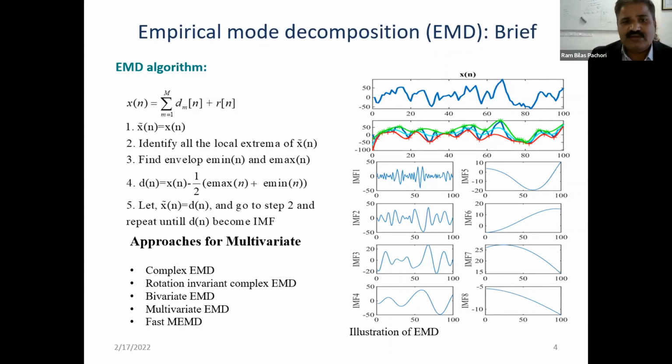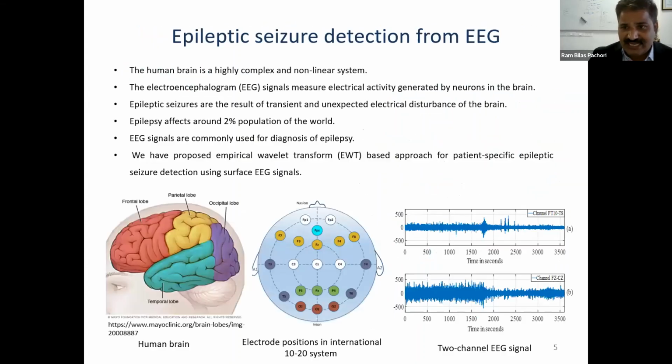And based on this method, various approaches for multivariate signal representation have been developed, like complex empirical mode decomposition, rotation invariant complex empirical mode decomposition, bivariate empirical mode decomposition, multivariate empirical mode decomposition, fast multivariate empirical mode decomposition. And these EMD based techniques have some limitations. So there was development of the empirical wavelet transform.